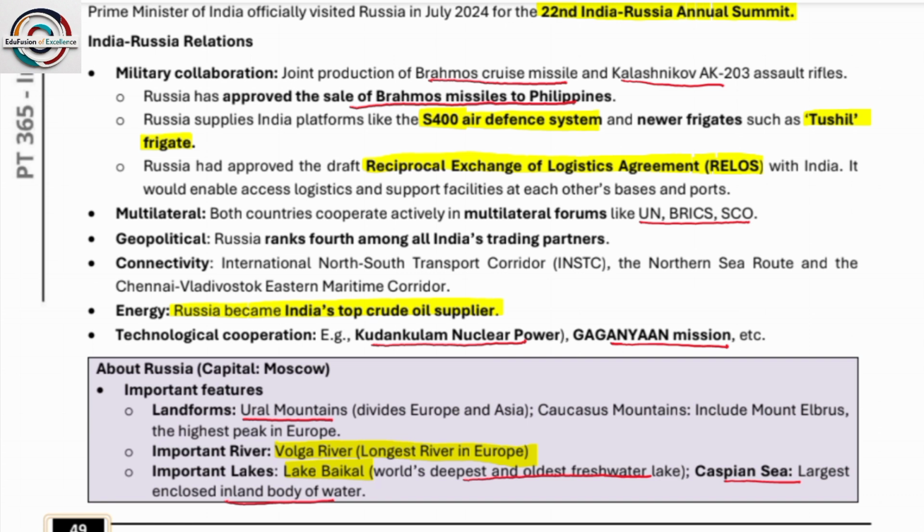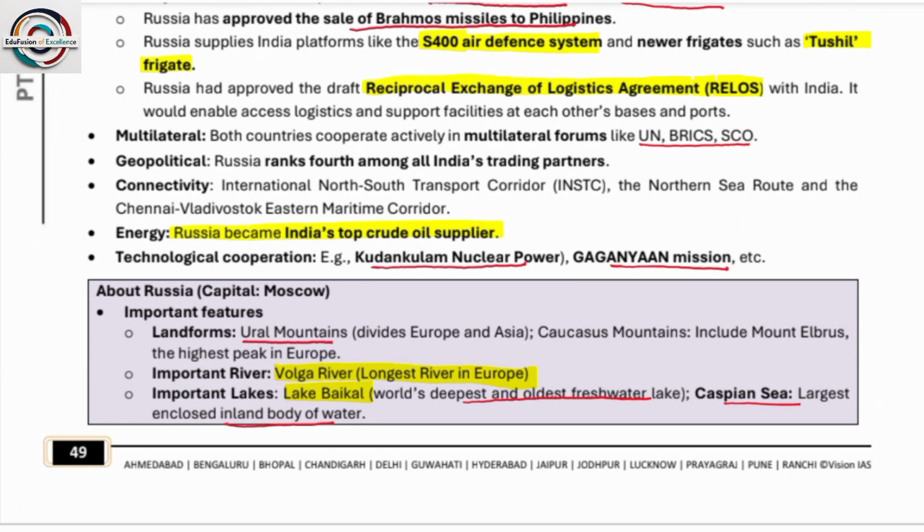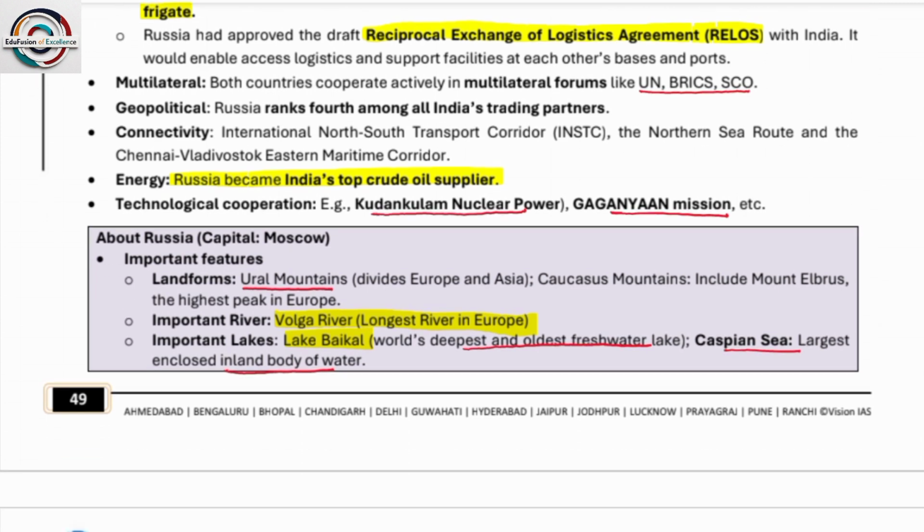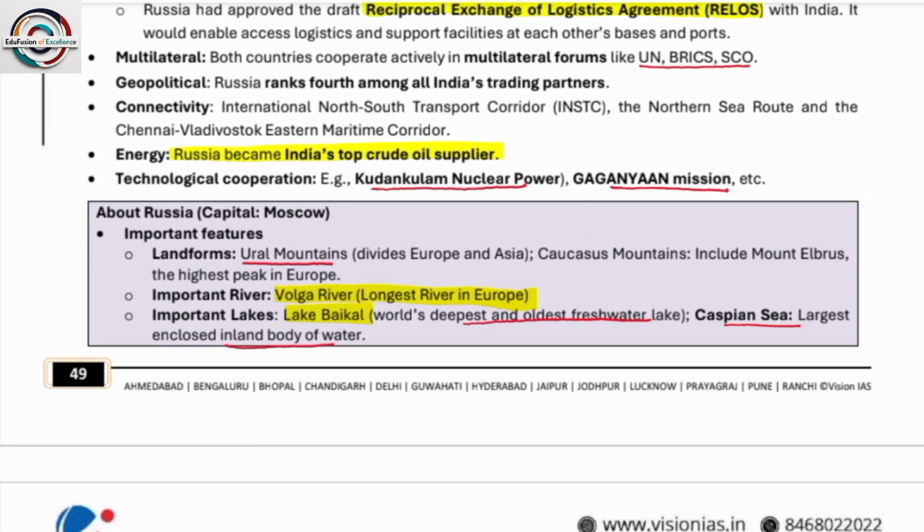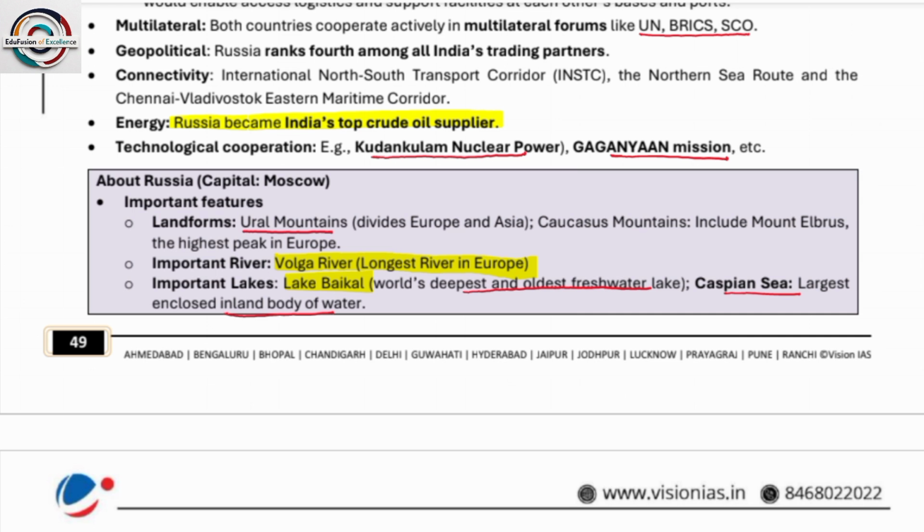ठीक है. Next, Russia supplied India platforms like the S-400 air defense system. So these are some of the defense relations that you can mention in your answer. And next is the Tushil frigate. Russia became India's top crude oil supplier. Please remember, because Russia supplies at a cheaper rate.